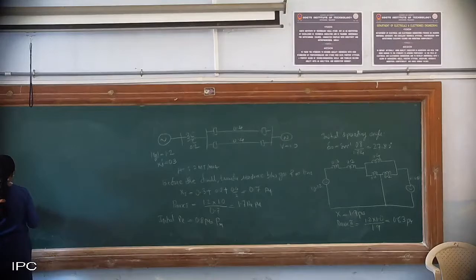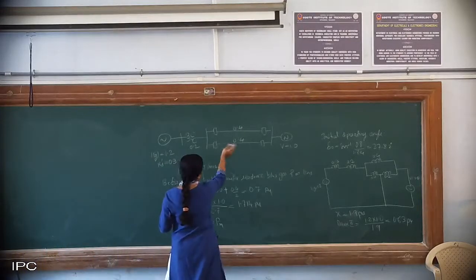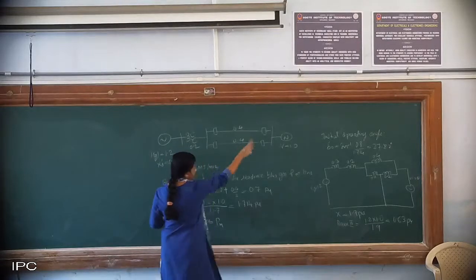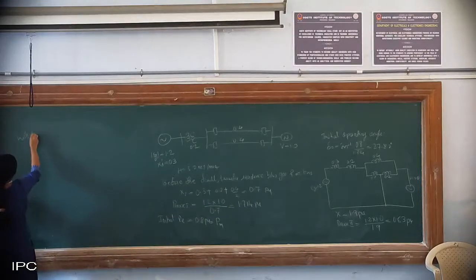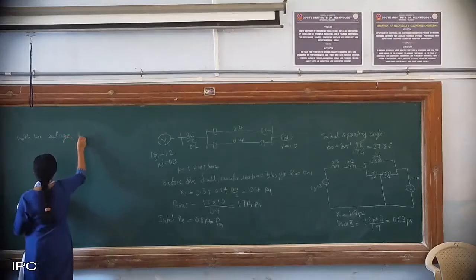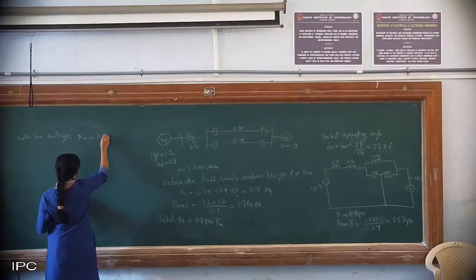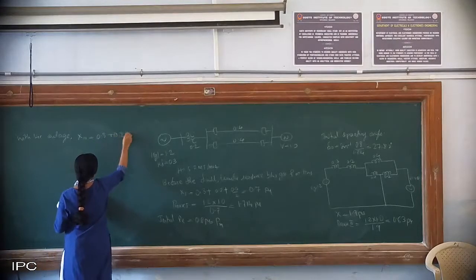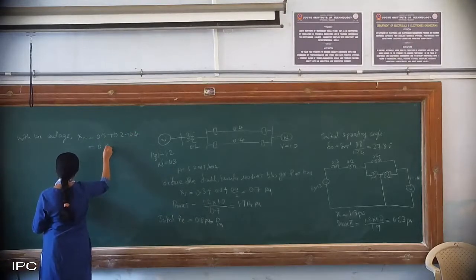So now that line outage has to be done. Okay. So when the line outage is done, it will be just 0.3 plus 0.2. So that line is removed. Plus it will be 0.3 plus 0.2 plus 0.4. So with line outage, what will be your X? That is X2. Now it is X3. Will be 0.3 plus 0.2 plus 0.4. This comes out to be 0.9 pu.